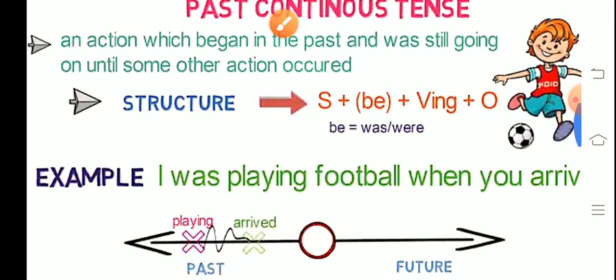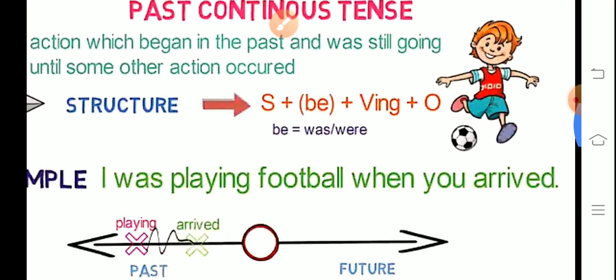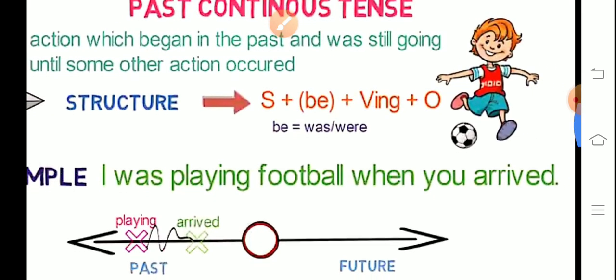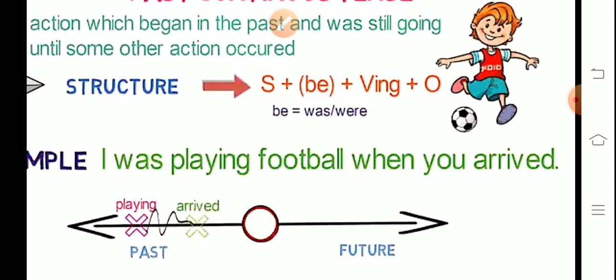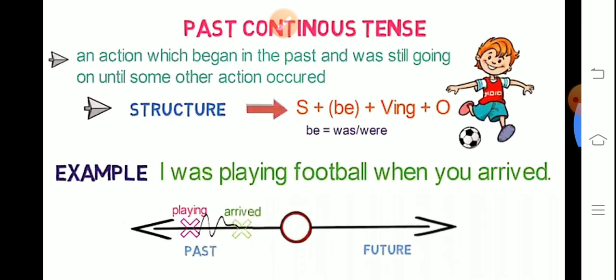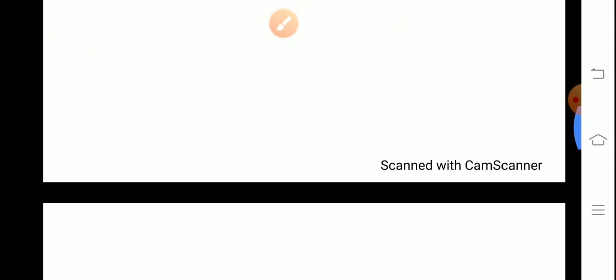I was playing football when you arrived. So the past action was going on when another action occurred. Means to say, जब आए आप तो उससे पहले I was playing football. So this is the usage of the past continuous tense. Clear?